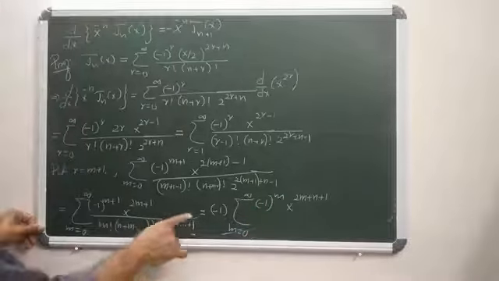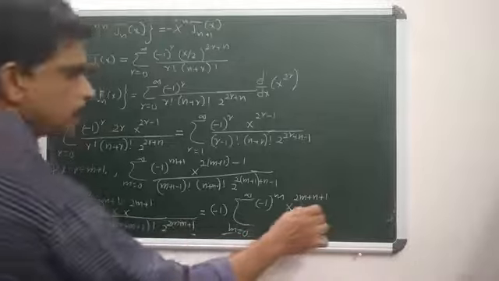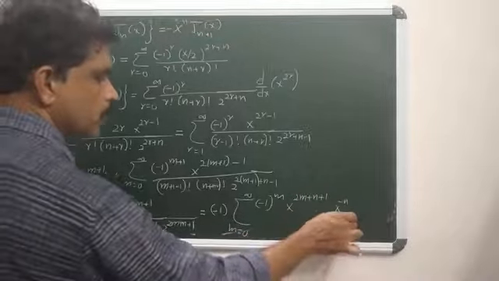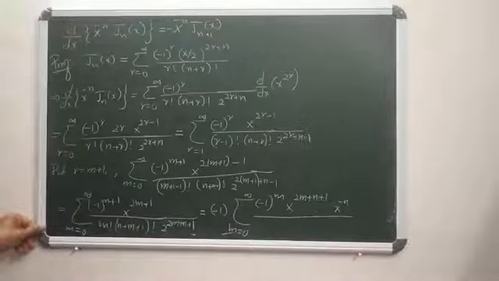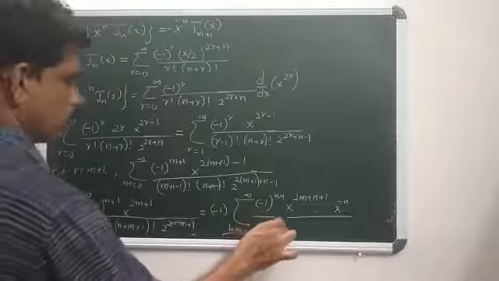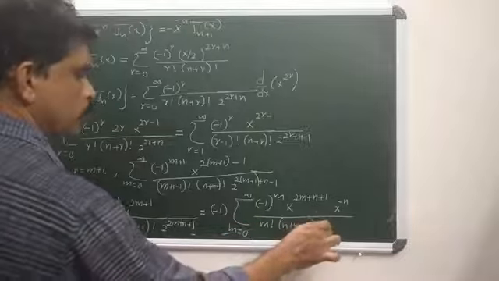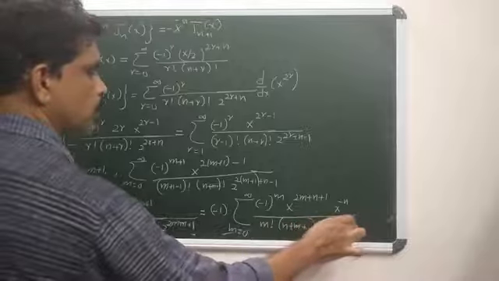Why? Because there is 2^(2m+n+1). There is x^n introduced, you can simultaneously introduce x^(-n) there, by m! (n+m+1)! 2^(2m+n+1).